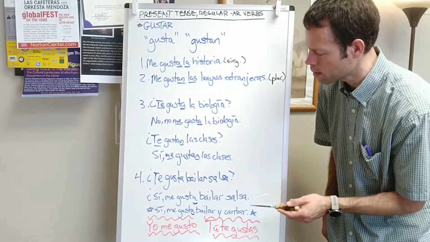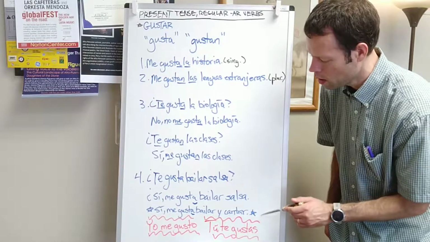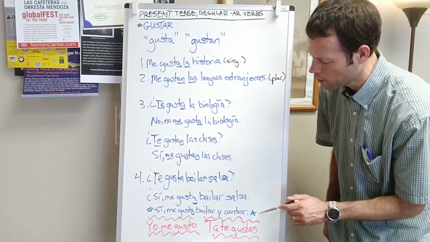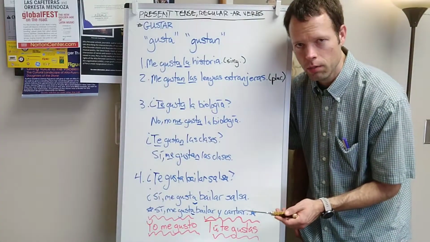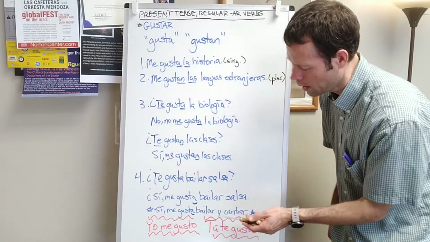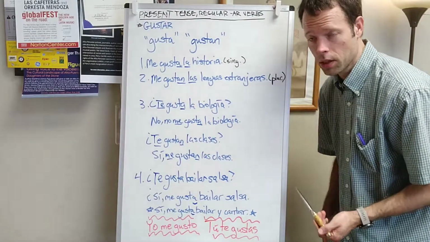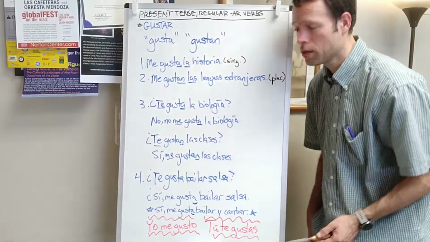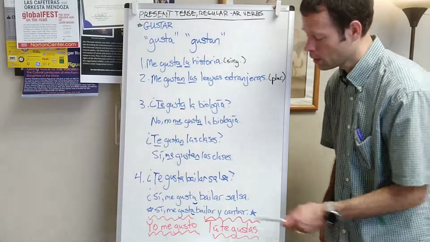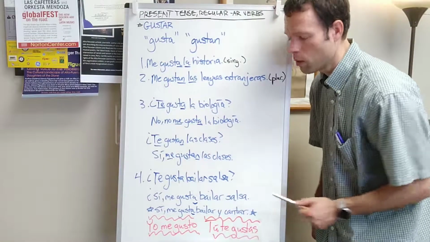First I have the response. Sí, me gusta bailar salsa, which is very similar to these. But then I have this one that I put a star by. Sí, me gusta bailar y cantar. Y means and, so we're saying, yes, I like to dance and sing. Two verbs. That seems plural. So you might think, well, why isn't it gustan? My answer is because it's not. Doesn't matter how many verbs you have in this list, gusta remains singular.